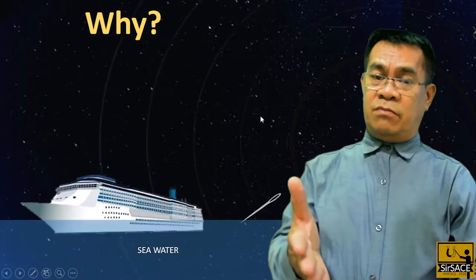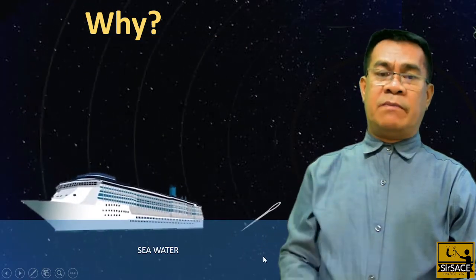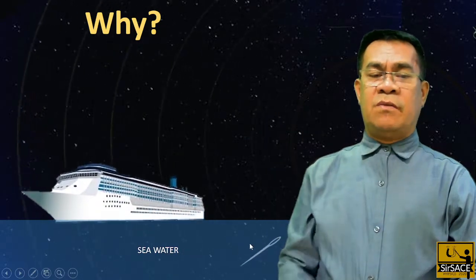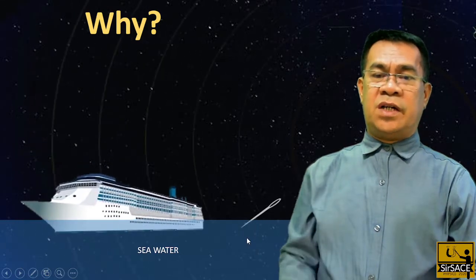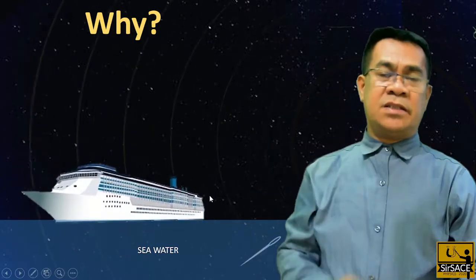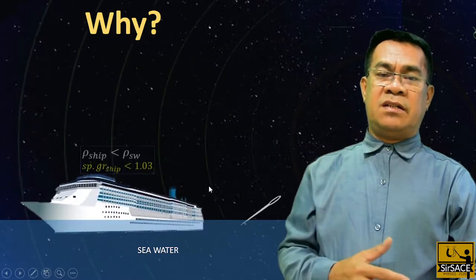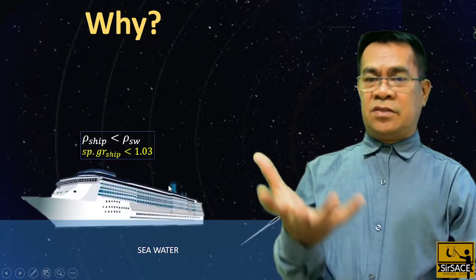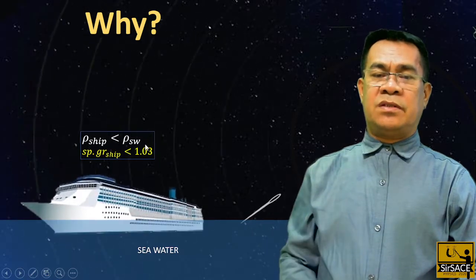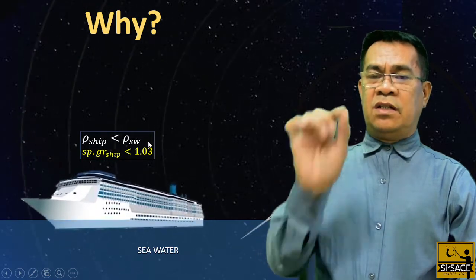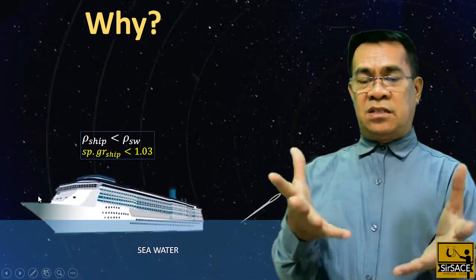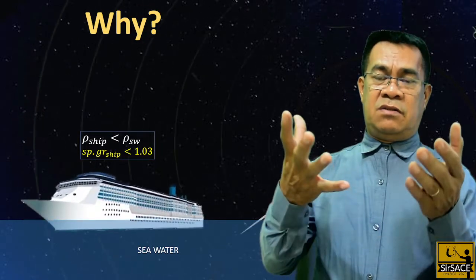Now for the ship and the needle problem, the ship will float on the seawater while the needle submerges in the water. There are many ways to explain this, but in terms of density, because it floats on the water, it follows that the ship has less density compared to the seawater. So the density of the ship should be less than 1000. Now take note that it is not the weight that causes the object to float.